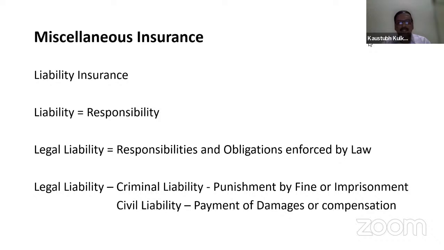What is civil liability? Civil liabilities are those enforced by the law, wherein the responsibilities are not carried out as per law and certain liability is fixed. These liabilities are for the payment of damages, and these damages are called compensation. So here the word damages means compensation. It is not actually the property damage or injury, but the payment towards the damage, that is, compensation.